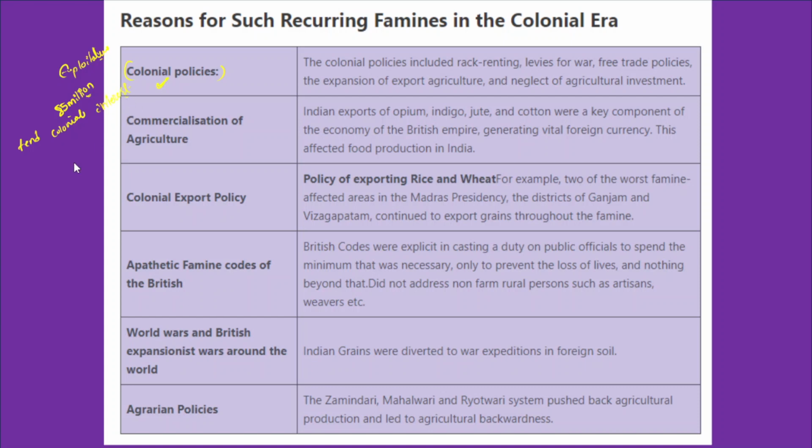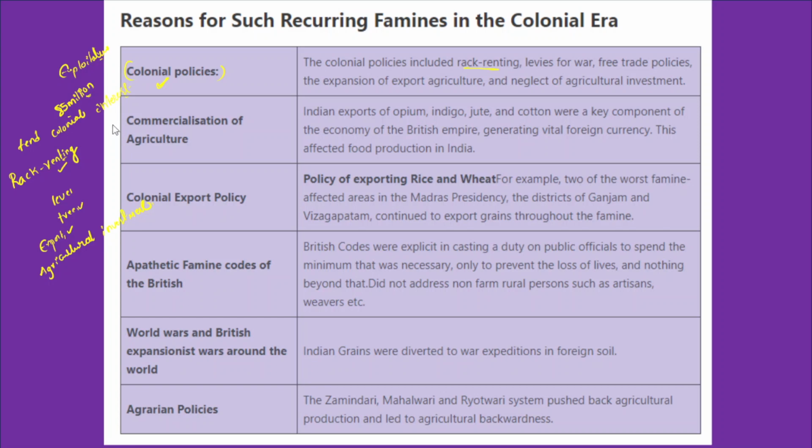They adopted a set of policies like rack renting. What is rack renting? It is the extortion of higher rents on land. So the policies include rack renting, higher levies on land, free trade policies that benefited the foreign trade of foreign countries, and expansion of export agriculture that left minimal food grains in India, which further fueled famine, and neglect of agriculture investment. There was very little agricultural investment, which also further fueled famines in India.